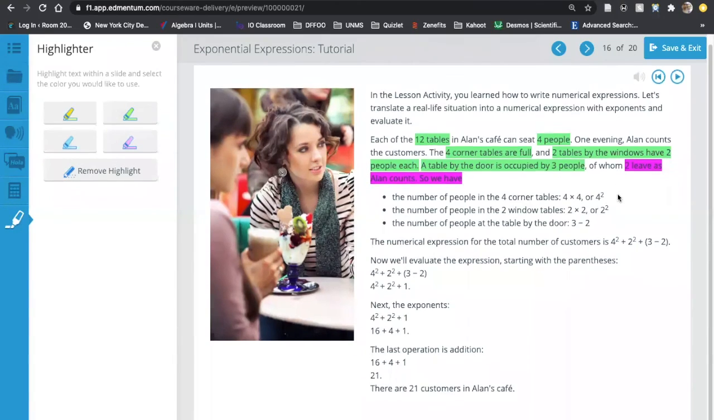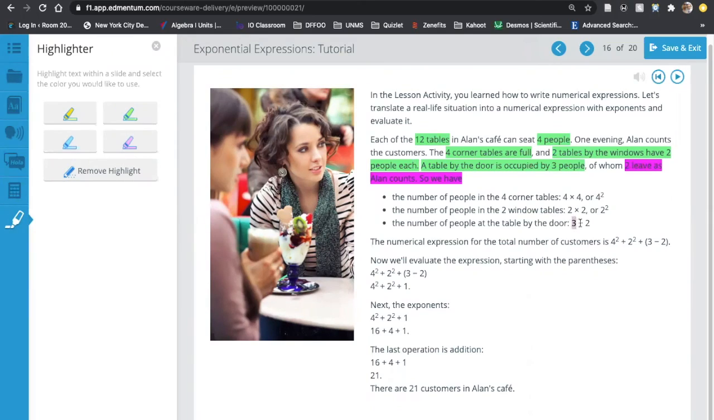if you're having trouble realizing, right? But what they're going through over here is they're just explaining to us how many people are at each table. So that first 4 tables at the corner, remember, each of them can hold 4 people. So those 4 tables are going to have 4 tables times 4 people each. That's just 4 squared. Then we have 2 window tables with 2 people each. So that's 2 squared. Then the other table, we have 3 people that were there, but 2 left. So we're down to just 1, right?